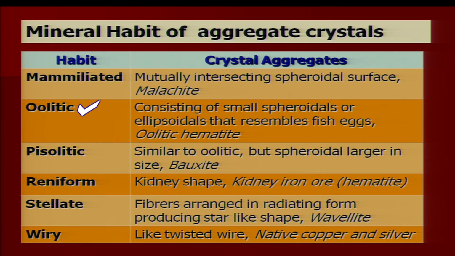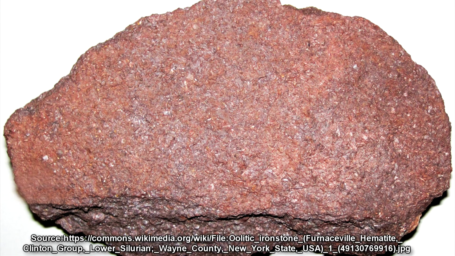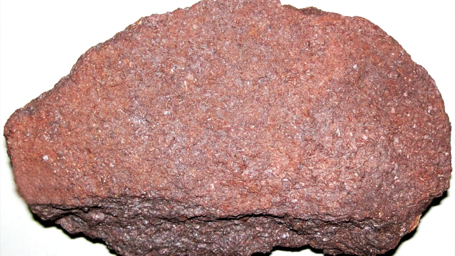In the case of oolitic habit, it consists of small spheroids or ellipsoids that look like fish eggs. These fish eggs are clubbed together at one place and form an aggregate. This habit is called oolitic habit. Example is hematite. Hematite is an iron ore.